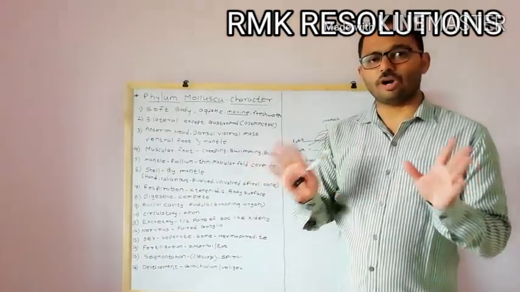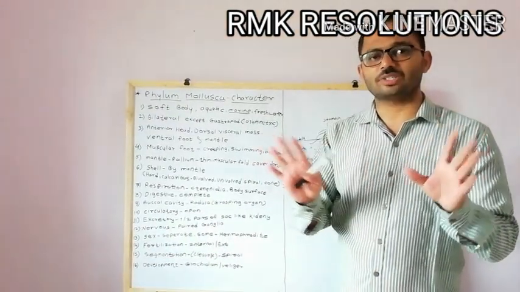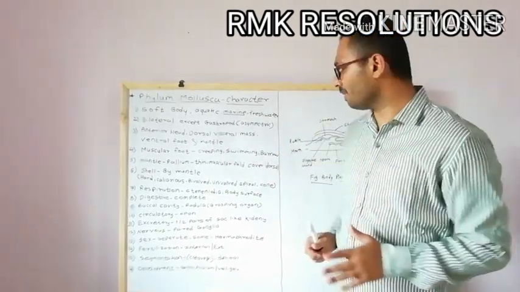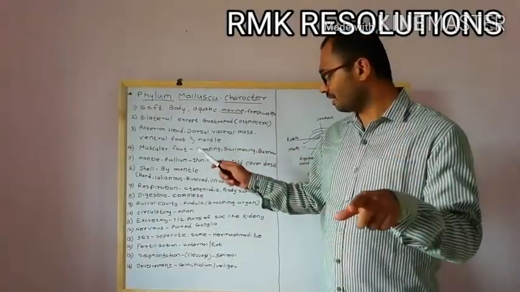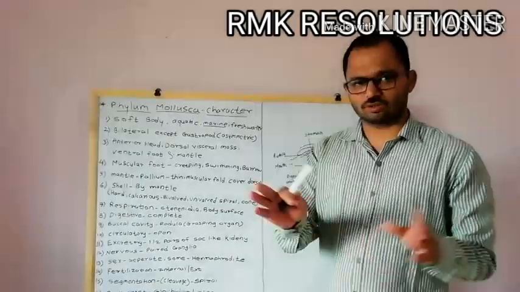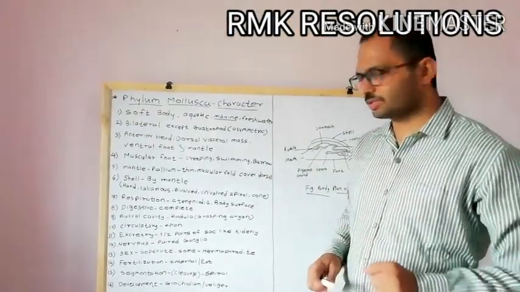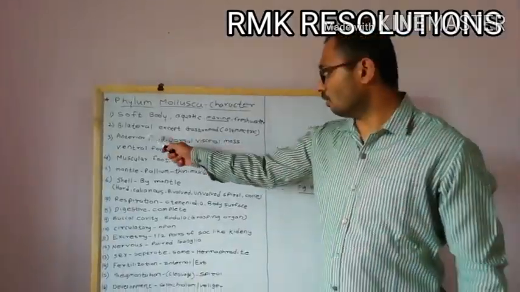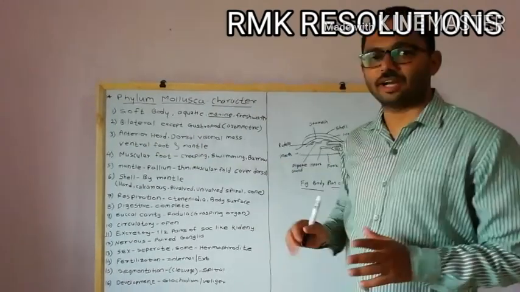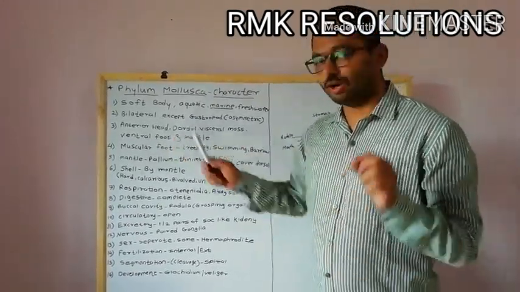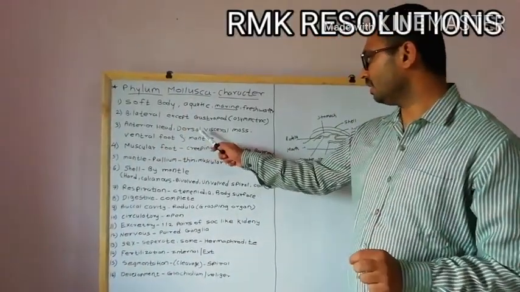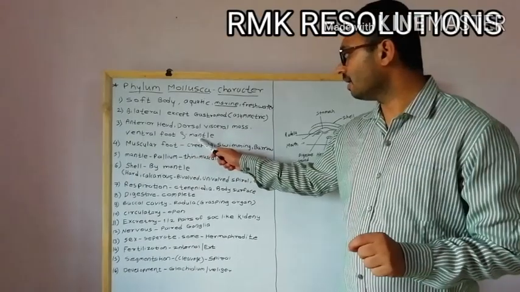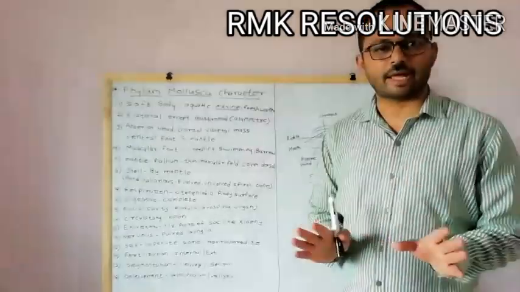Now let's see the body plan of the Mollusca. First, we generally see the body plan of an animal: the body is divisible into head, thorax and abdomen, but Mollusca have a different body plan. So the body plan of the Mollusca is quite different. It is not like head, thorax and abdomen. See here, the body is divisible into the anterior head, then the dorsal visceral mass, then the ventral foot and mantle. This is the body plan of the Mollusca.